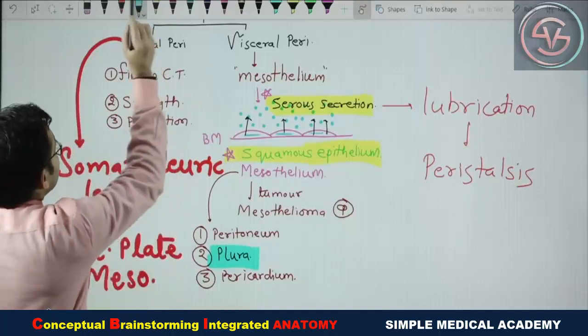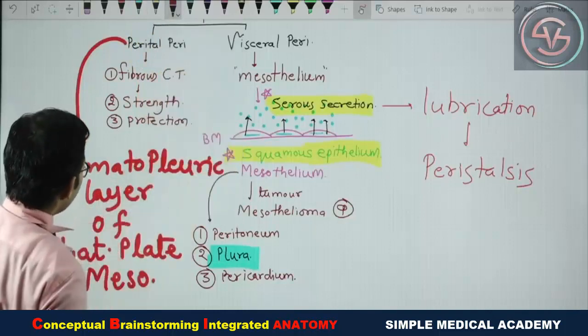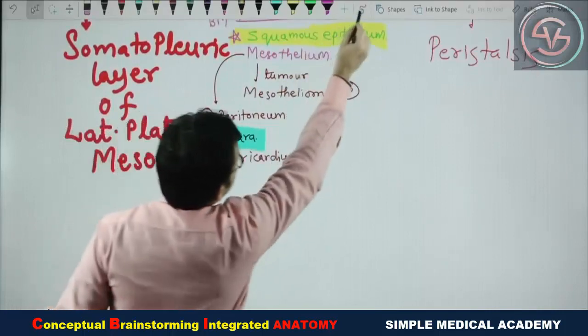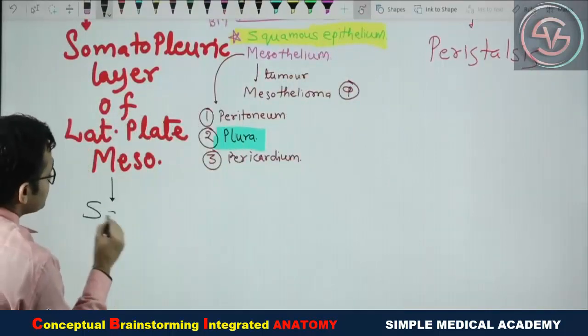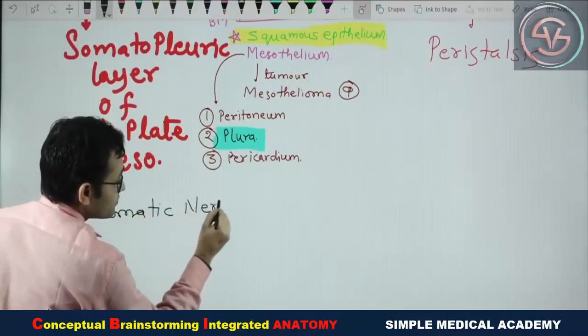Yes, it develops from the lateral plate mesoderm, and we will see that the structures which develop from the lateral plate mesoderm are supplied by the somatic nerve. Yes, they receive innervation by the somatic nerve.